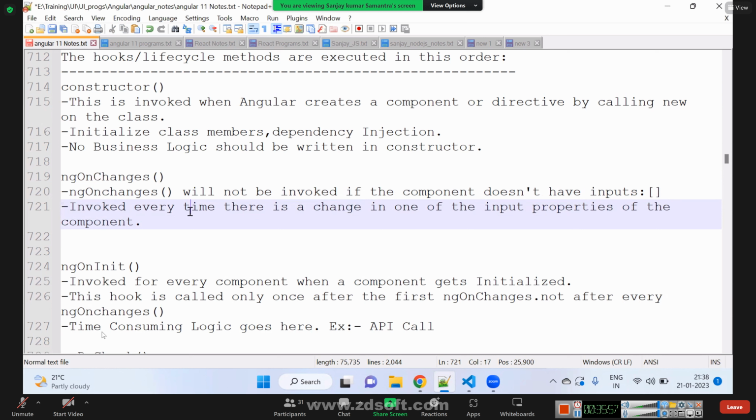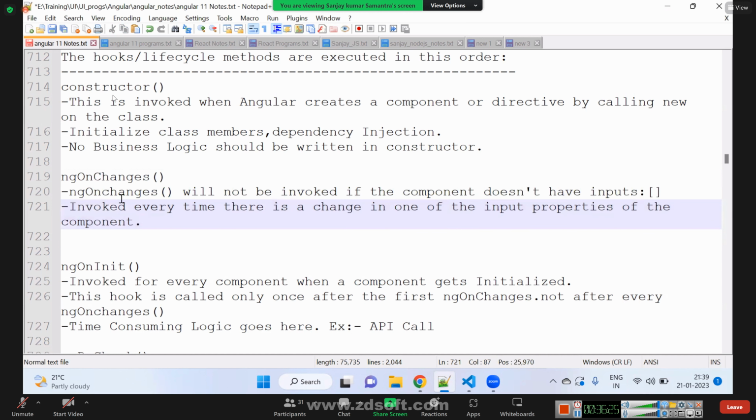Child component was getting some value from parent component. Now the data value got changed. Now child component wants to understand, okay, what was the last value I was getting from my parent? What is the current value that I am getting from parent? If child component wants to keep an eye, then child component should write this method, ngOnChanges.